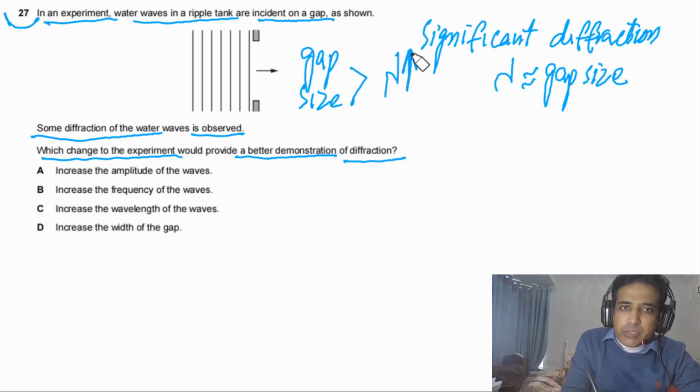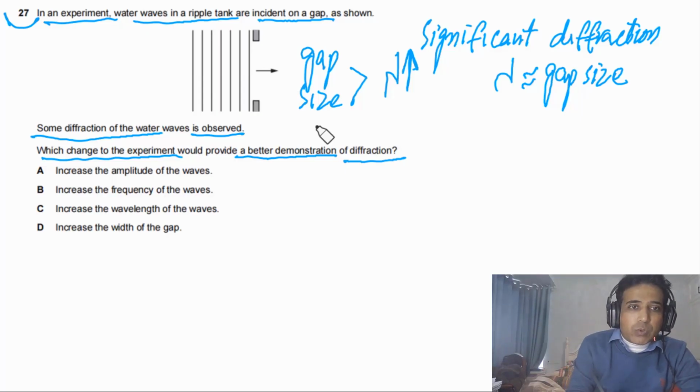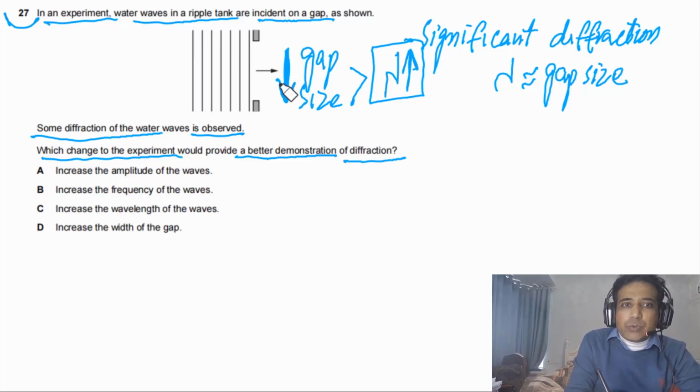If we increase lambda, gap size will be getting closer to the lambda, so diffraction will be maximum. So this is the main point. We have to increase lambda or we need to decrease this gap size. So they are almost equal to each other.